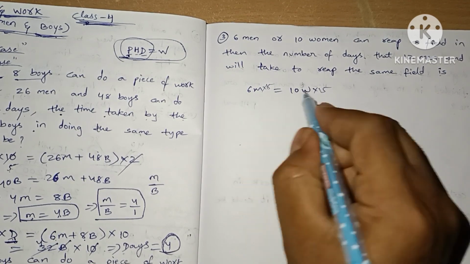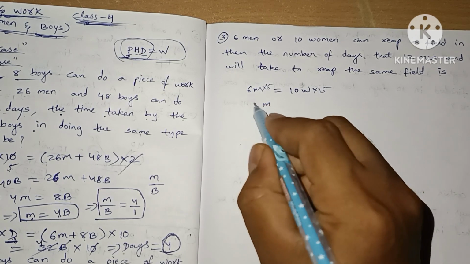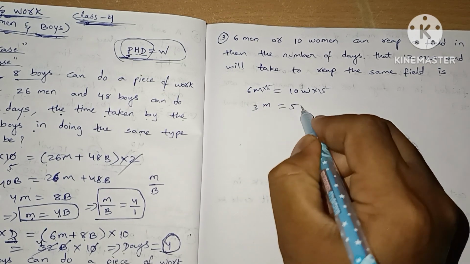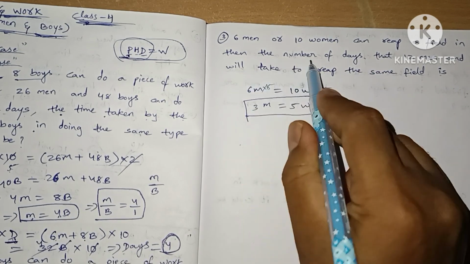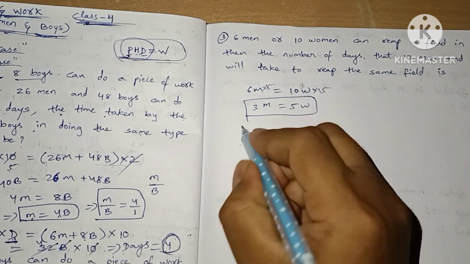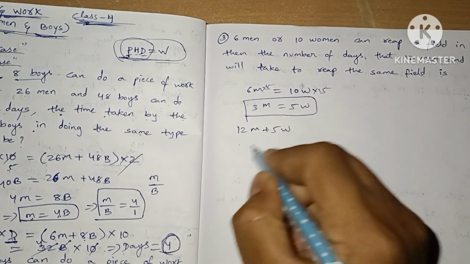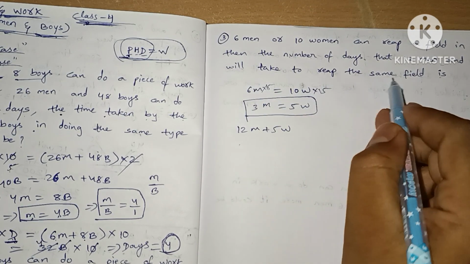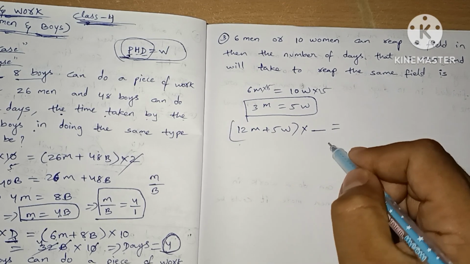So the men and women ratio becomes 3 men equals 5 women. Okay, this is the ratio we get. The question asked is the number of days that 12 men and 5 women will take to reap the same field. So in how many days will they complete the work.